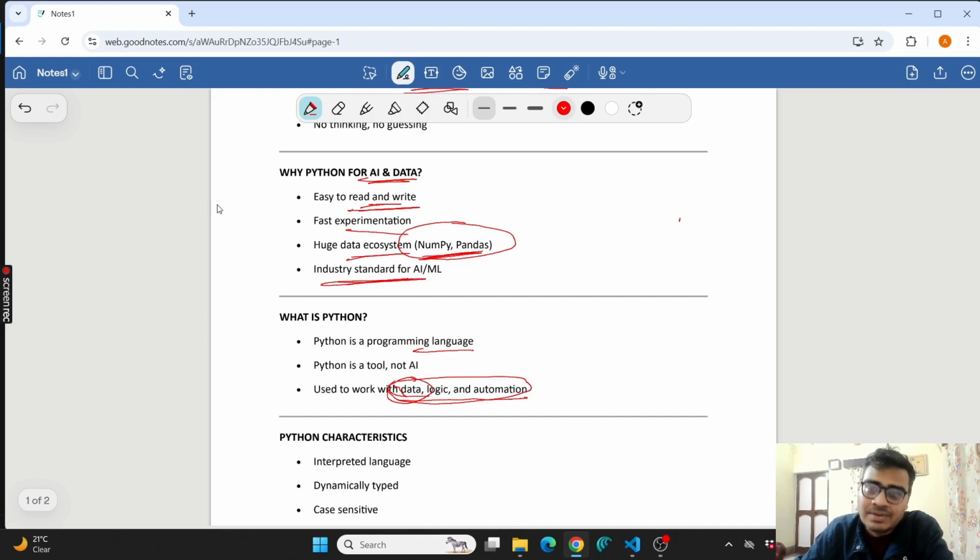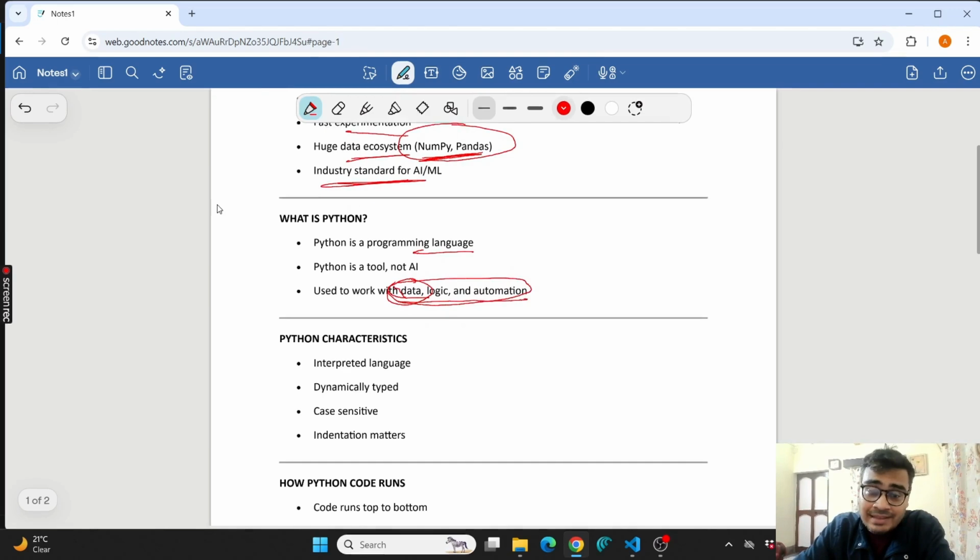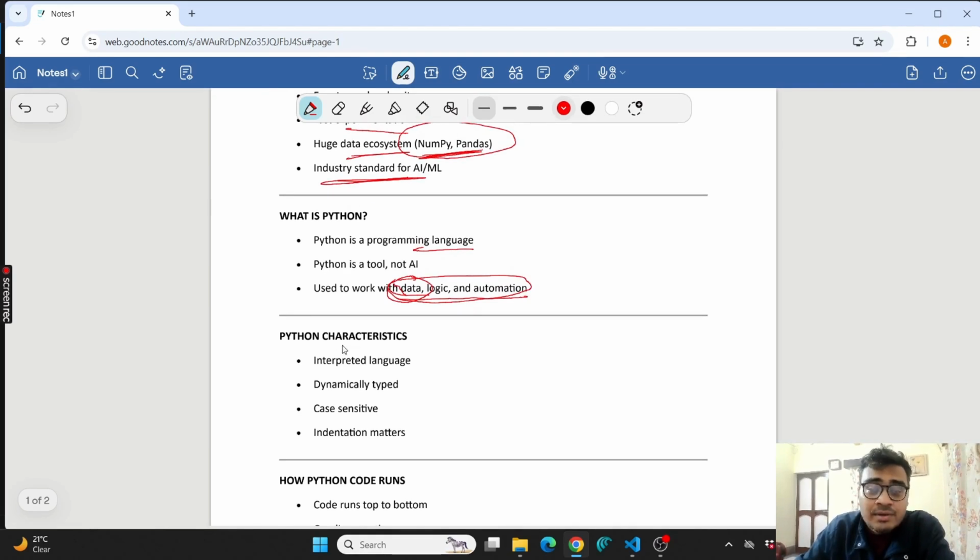Python has specific tools for data analysis. Okay. Next is Python characteristics. These are important. First is interpreted language. This is the interpreted language. It means that when you write the code, there are some lines. Suppose there are 5 lines in the code.